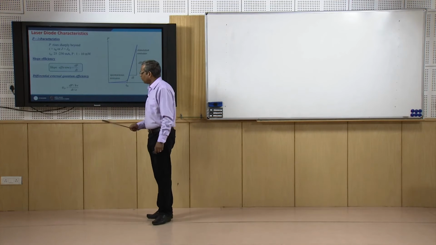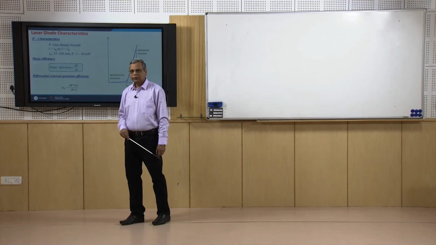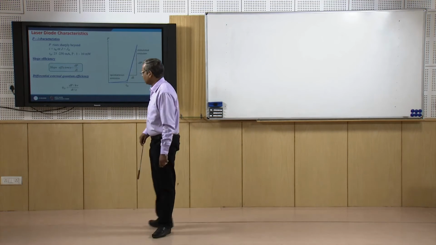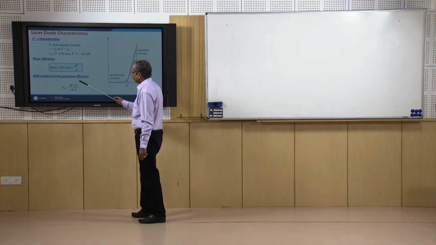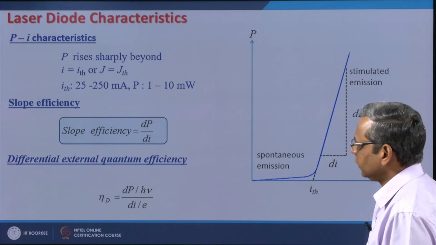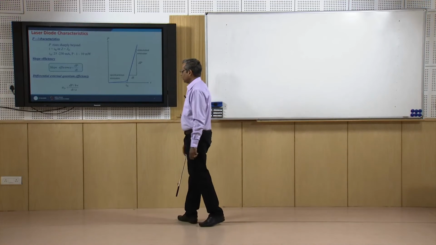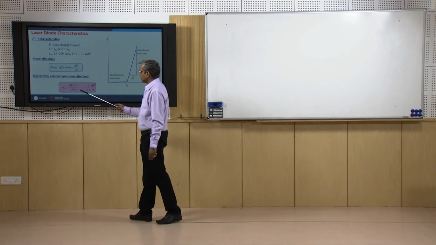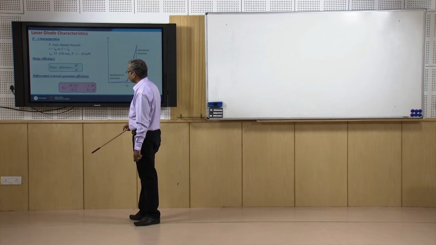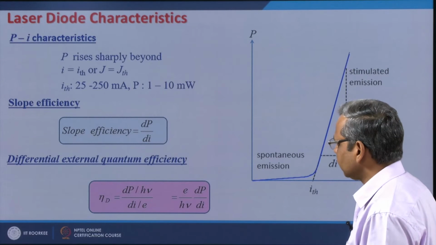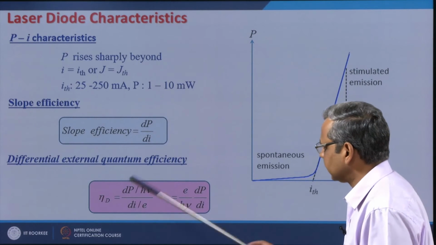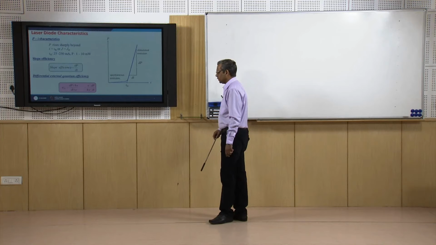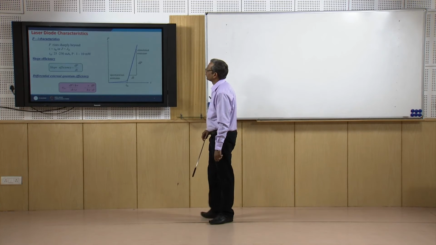So, not all the electrons injected will result in photons. So, this gives you a finite differential external quantum efficiency smaller than 1. I can write this, by just rearranging the terms, as E over h nu times dP over di, so in terms of dP over di, or slope efficiency.